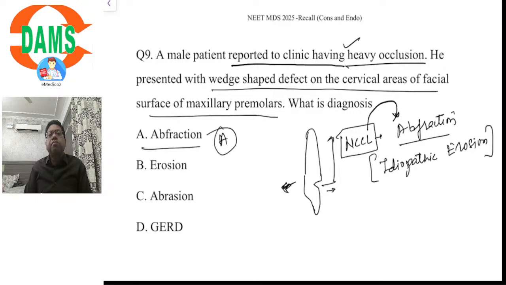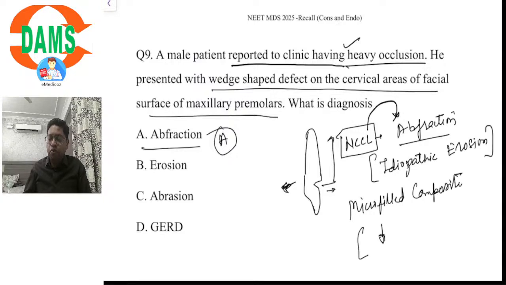In our classes also, we have seen that for abfraction lesions, which are a type of non-carious cervical lesions, the restorative material of choice are microfilled composites. These microfilled composites have low gamma, the modulus of elasticity, because they are flexible materials.